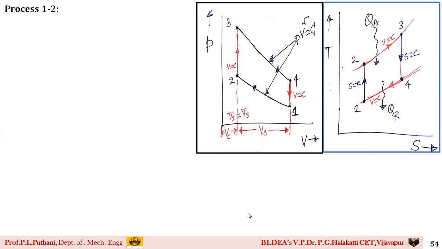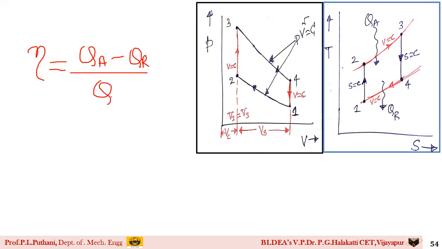Once the compression ratio is calculated, next we need to find out the process 1 to 2, students. Why we are going for this process is a very important thing for you. To find out the thermal efficiency of a given problem, what is our equation? The generalized equation is QA minus QR divided by QA into 100.